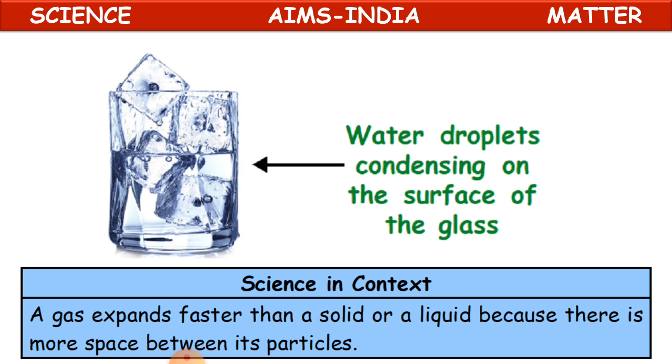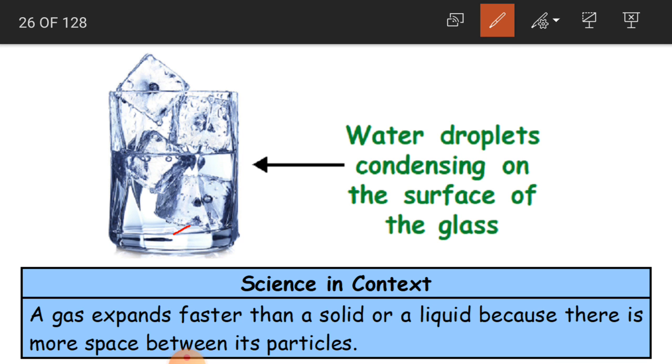Clear, children? Now here if you see, this is a glass of water with ice cubes, and here, children, there are some water droplets also. Water droplets condensing on the surface of the glass. See, it is going to condense. Okay, and this science in context, what are we going to learn here?